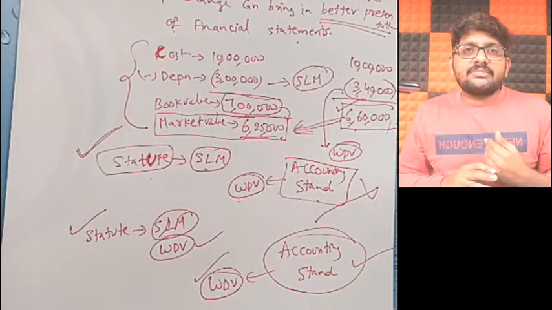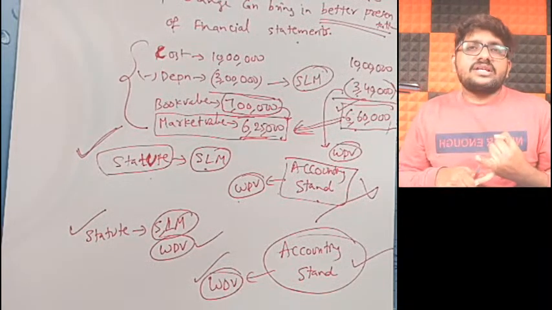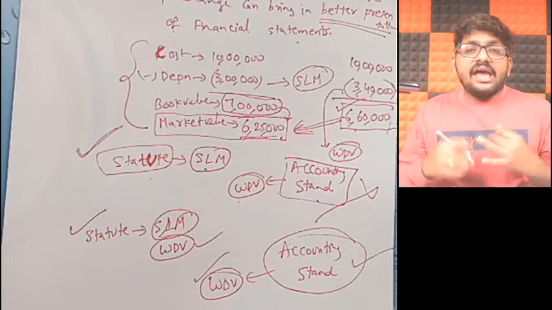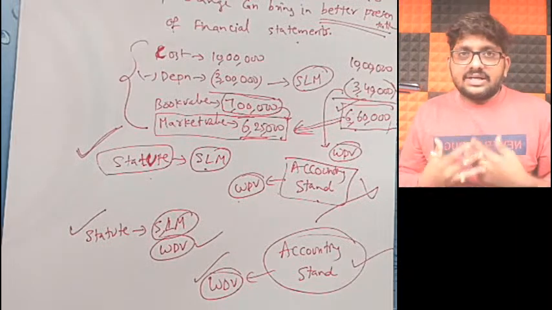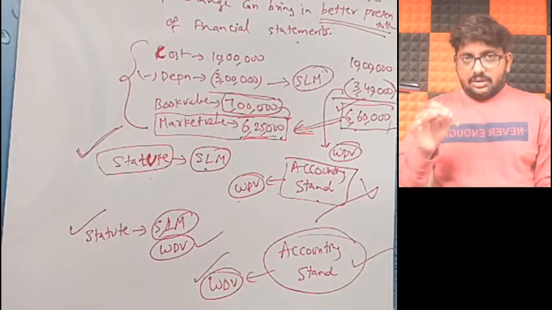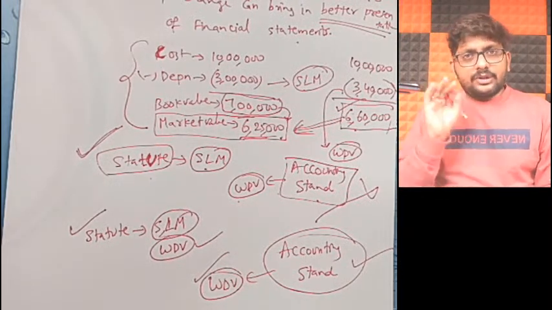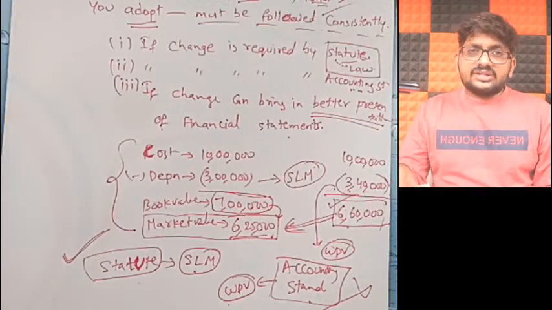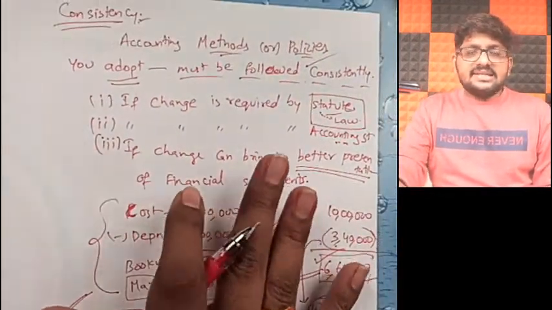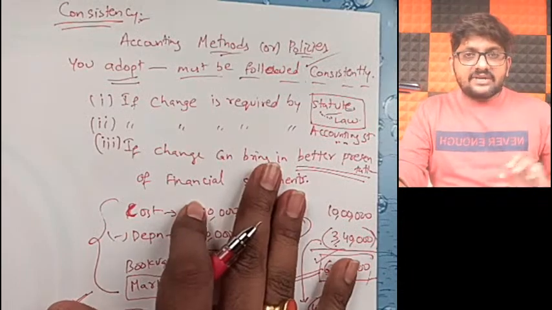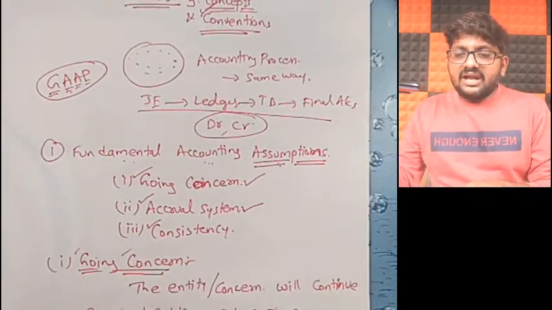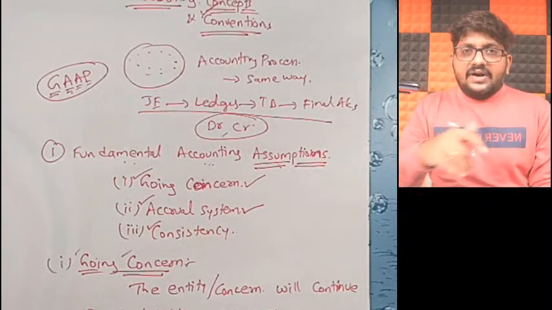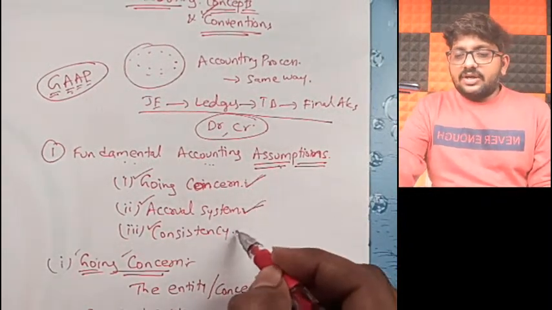Not only for depreciation, but for goodwill calculation and inventories, so many such aspects are there where we adopt methods and accounting policies. In all those scenarios, you are supposed to follow consistency as well. Understanding, friends? So till now we have learned three concepts in our fundamental accounting assumptions.